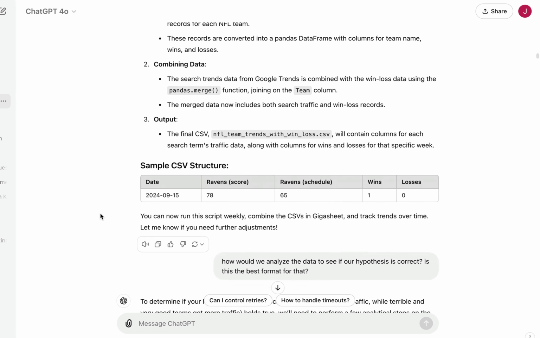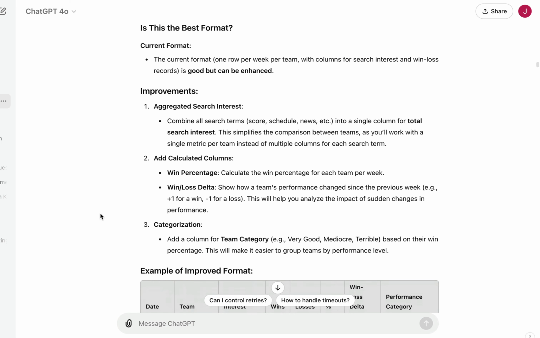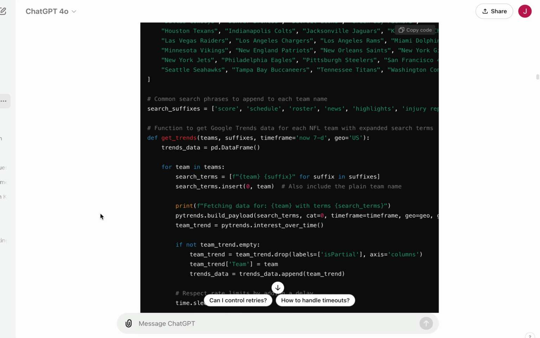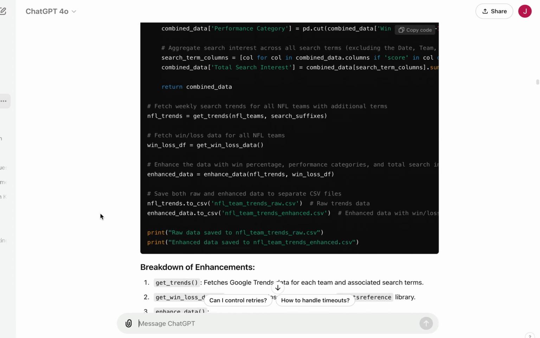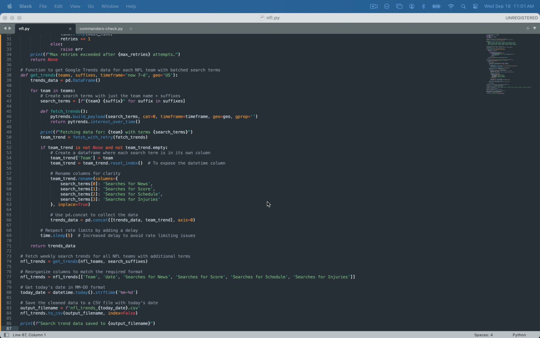First, I went to ChatGPT to research available APIs for NFL data. While Google Trends is easy to access, finding reliable open APIs for win-loss data proved tricky. Later in the video, I'll show you how we worked around this. I'll also share the Python code on our GitHub.